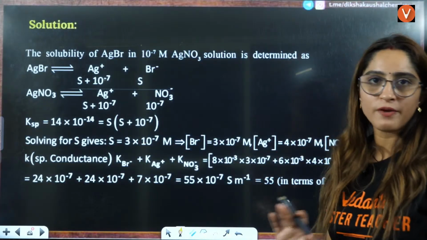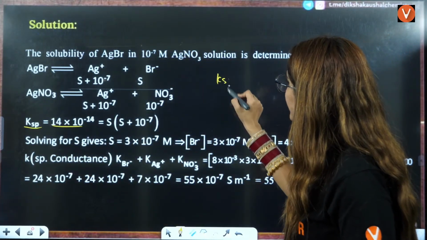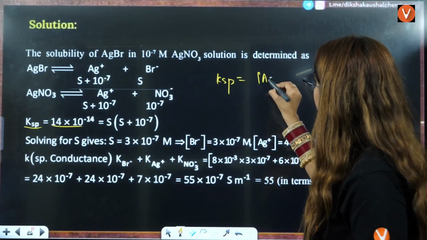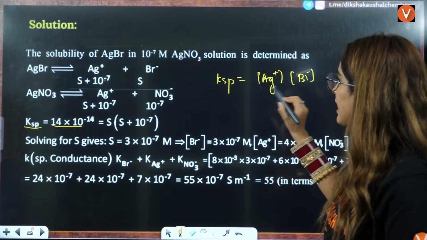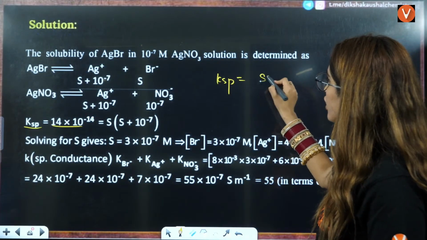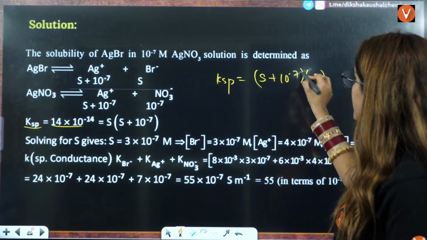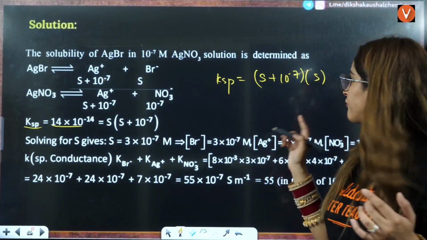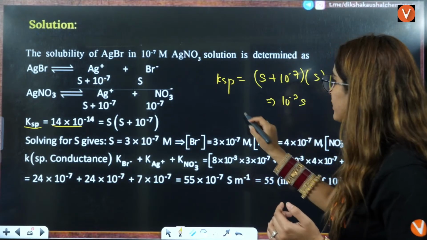Now, KSP value is given to you. We know that KSP in this format we have to use. That is Ag raised to power this and Br raised to power this, right? Ag is nothing but solubility plus 10 raised to power minus 7 and this is S. Now you can ignore solubility when you have 10 raised to power minus 7, you can directly write it as 10 raised to power minus 7 into solubility.